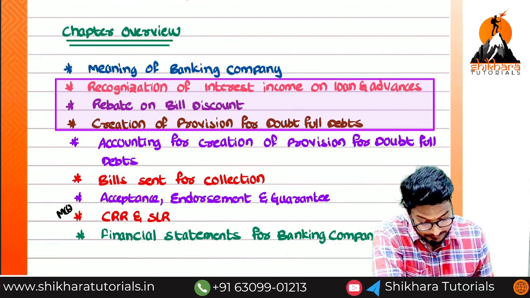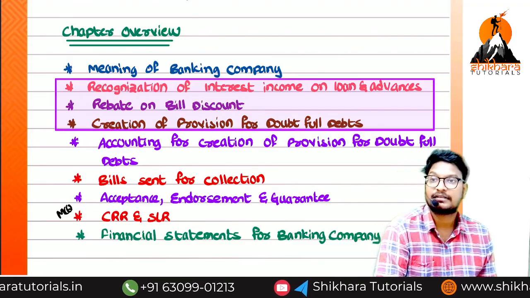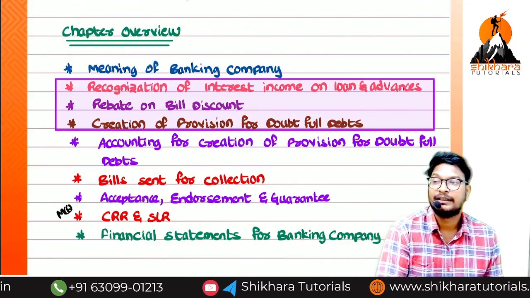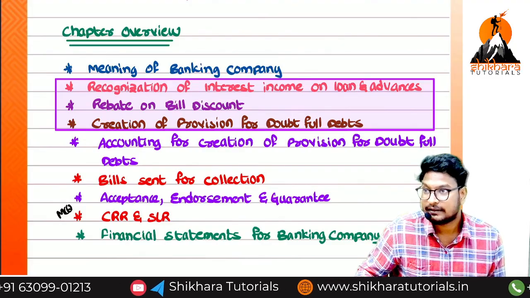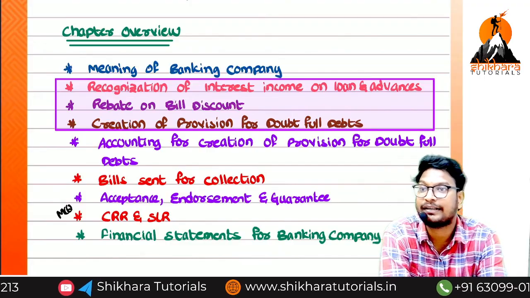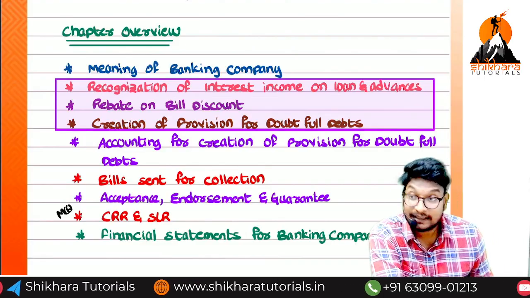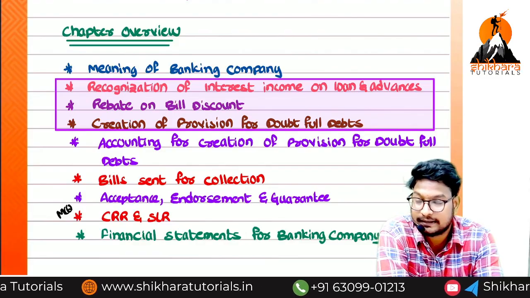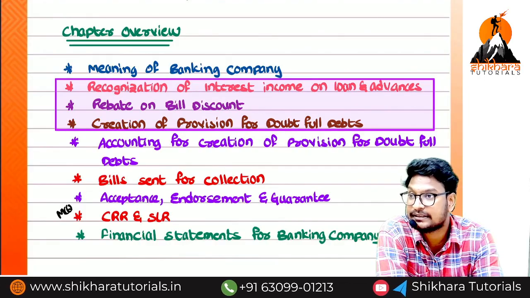Those are the points we have covered in the previous class, and we have discussed the meaning of escrow account also. What is the meaning of escrow account? It is acting like a middleman between the buyer and the seller. If the seller fulfills all the conditions, then only the amount available in the escrow account should be transferred to the seller. And again we have discussed two things, DICGC and ECGC. What is the full form of DICGC?